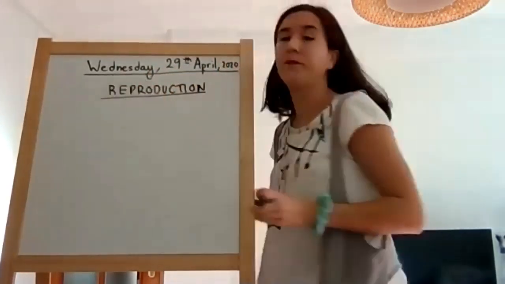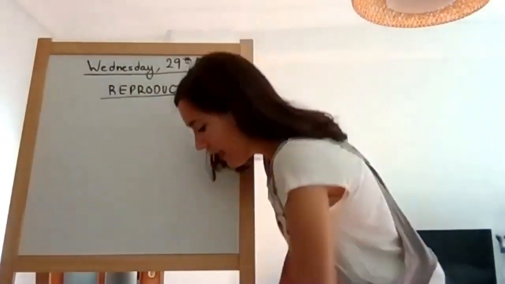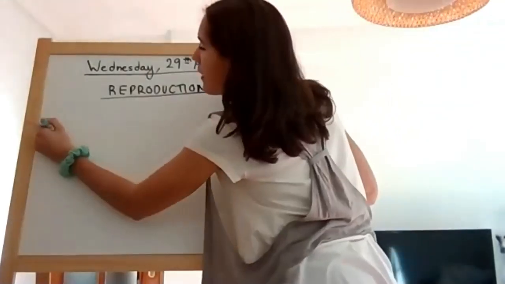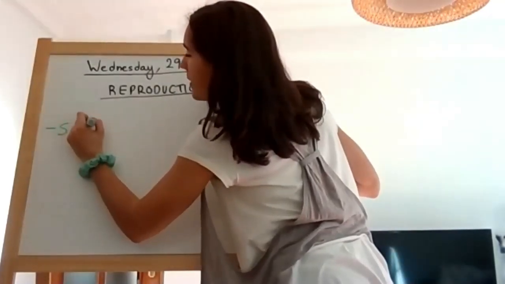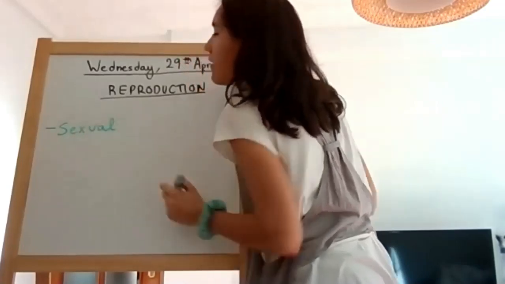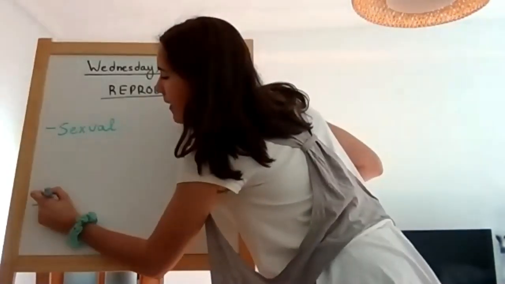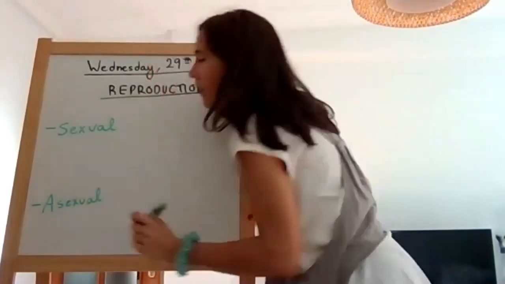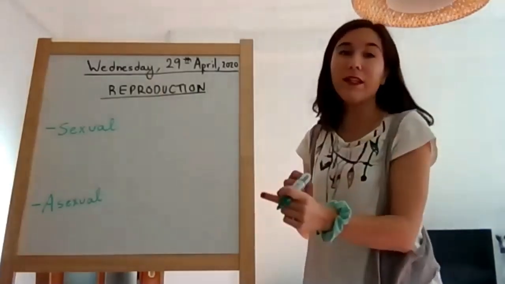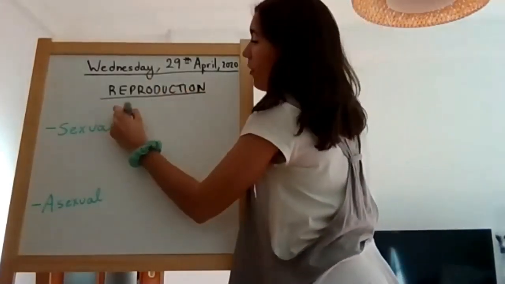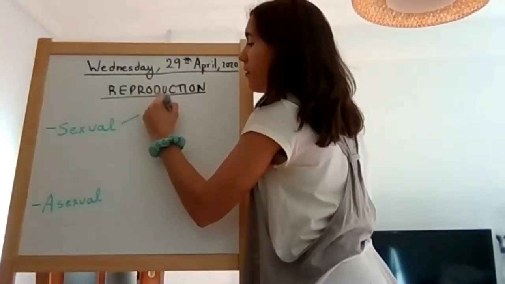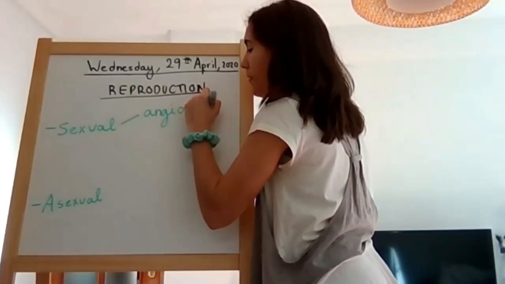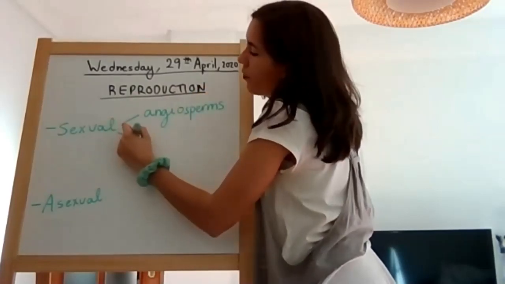Okay, so reproduction. Reproduction in plants can be of two types. It can be sexual, that is the one that we are going to study now, and it can be asexual. Sexual reproduction in plants can be done by angiosperms, that is a type of plant, and gymnosperms.